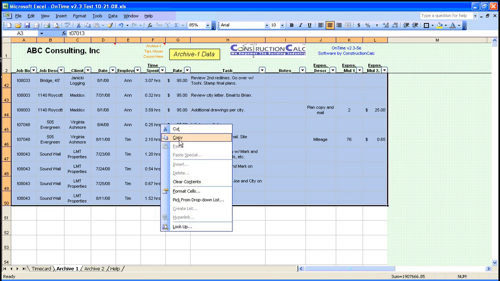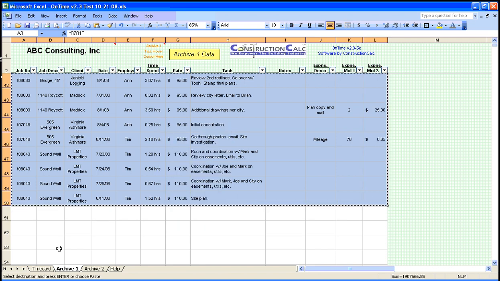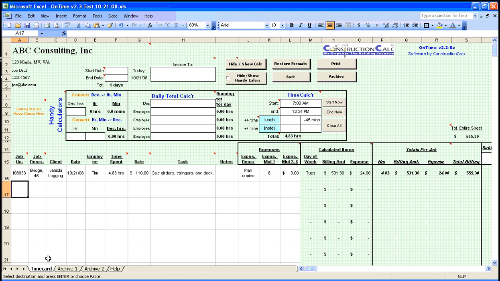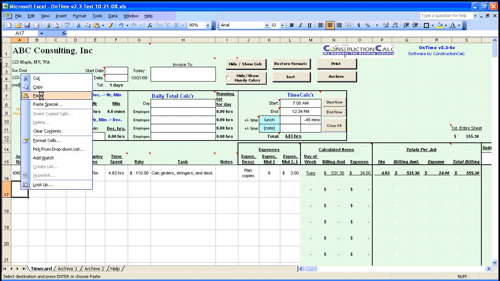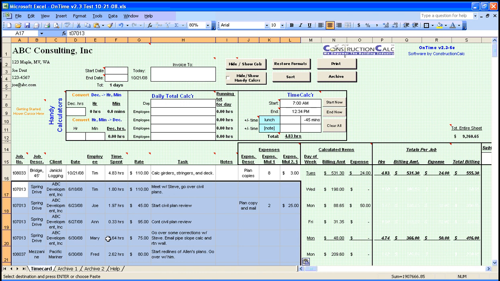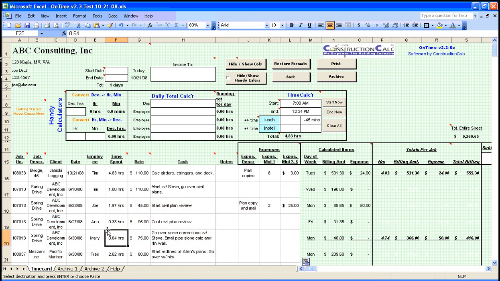Right click, copy, go back to the time card, and select the upper left cell of the region where we want to paste this data. Right click and paste. Because the archive sheet and time card sheet are laid out identically, this data will be pasted exactly where it needs to go. Now let's sort our data.